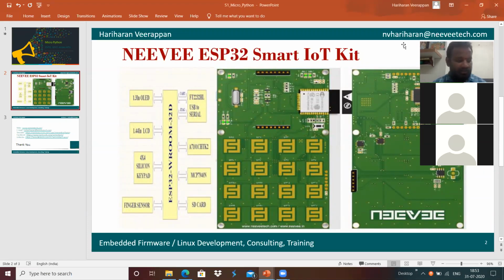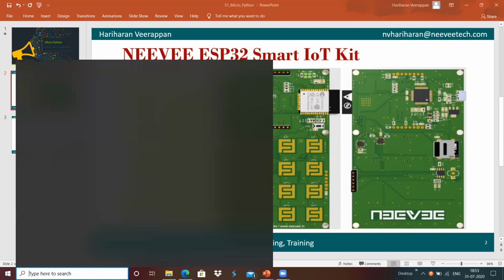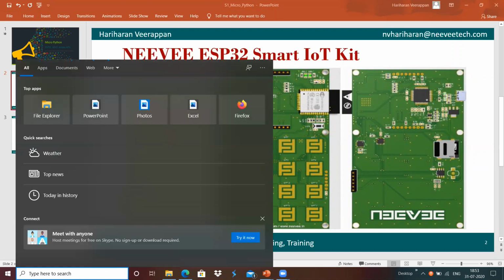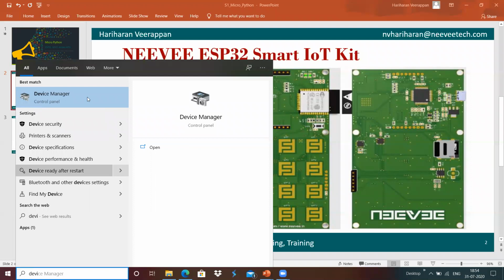Yeah, in order to connect, I'm going to use an IDE called Thonny IDE, which is basically used for microcontrollers. It is a simple Python IDE, and it can also be used for developing MicroPython based applications and flashing. I'm going to connect my board into my system. Once I connect it, I go to device manager.